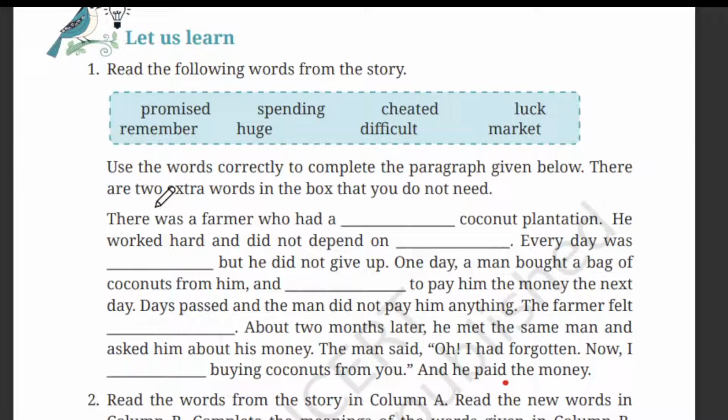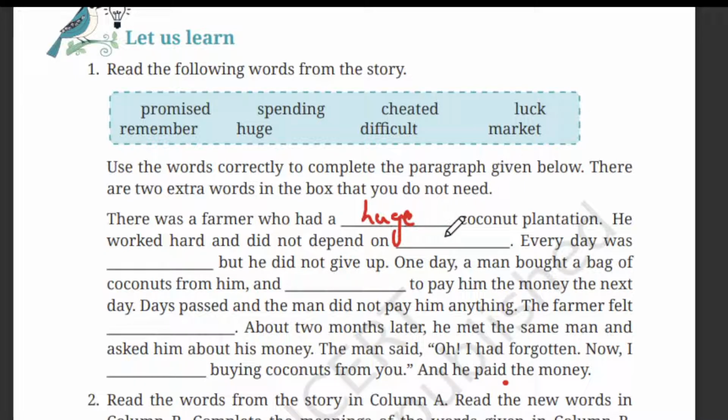Okay, so there was a farmer who had dash coconut plantation. So here we can take huge. So huge means very large, right? We can write huge. So there was a farmer who had a huge coconut plantation. He worked hard and did not spend on dash.